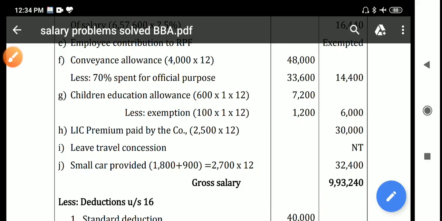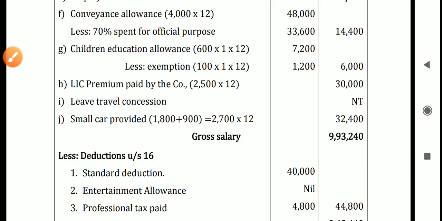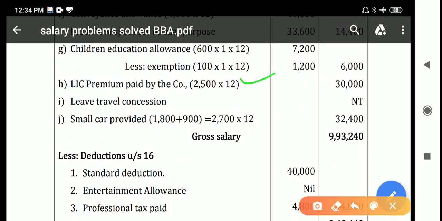And next, LIC premium paid by the company. I already told you the obligation is met by the company, 2,500 into 12, fully taxable. Next, leave travel concession is not taxable in the hands of the employee. Next, the J point, a small car is provided.